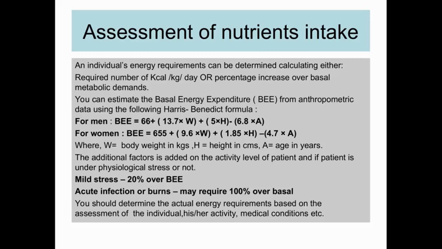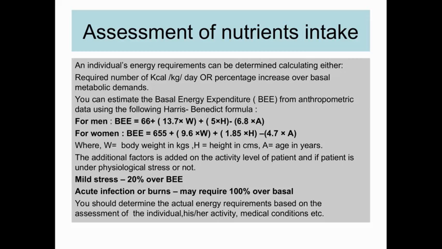Now again we go into assessment of nutrient intake. For example, carbohydrate. Carbohydrate provides bulk energy to the diet, and along with fats, it is a comparatively inexpensive form of energy. A high calorie diet can include chapatis, bread, biscuits. In a low calorie diet, these must be used sparingly.